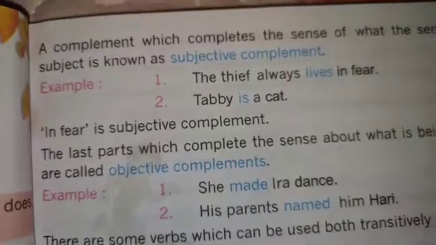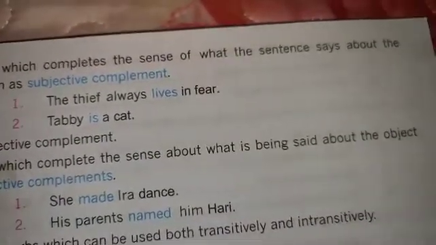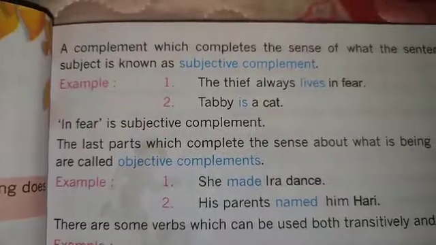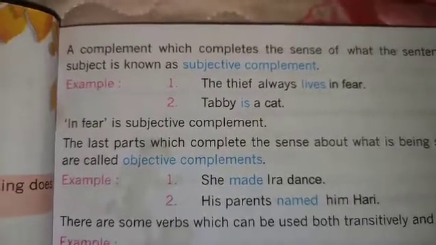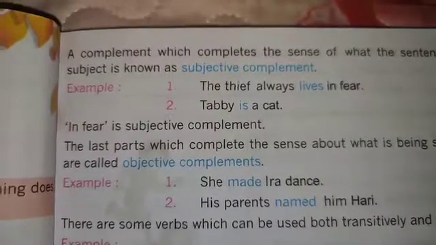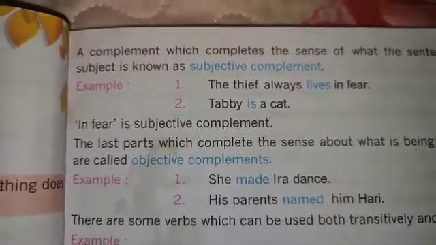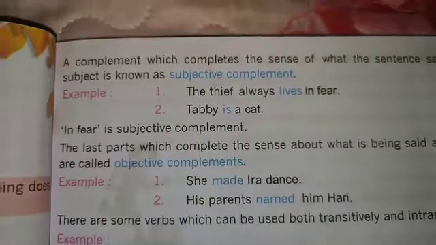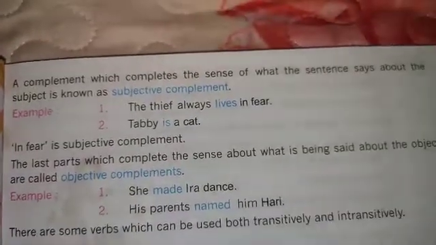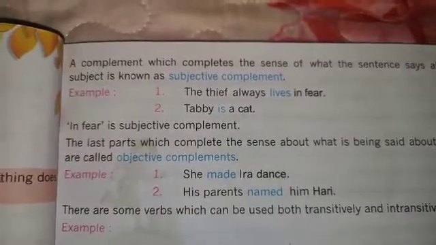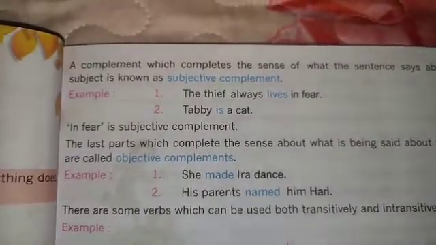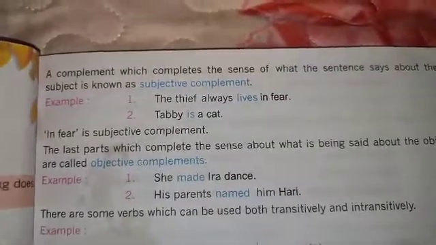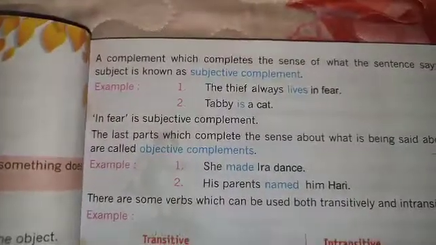A complement which completes the sense of what the sentence says about the subject is known as a subjective complement. So first we saw the verbs of incomplete predication. Second, we saw the complement of the verb, and here we are seeing the third one, the subjective complement. The complement which completes the sense of what the sentence says about the subject is known as subjective complement.